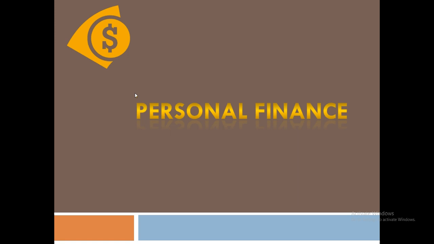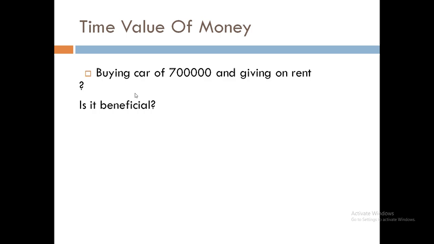This is just one formula to calculate it. It is called the NPV. We'll go through that. Basically, this is the example I have taken. If you are buying a car of 7 lakh rupees and giving it on rent, as per the NPV, is it beneficial or not? Generally, most of the IT people or others working in private companies are always looking at rental cars and thinking that they might start a business by buying a car and renting it out to someone.